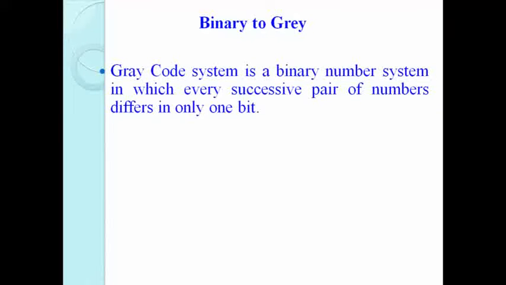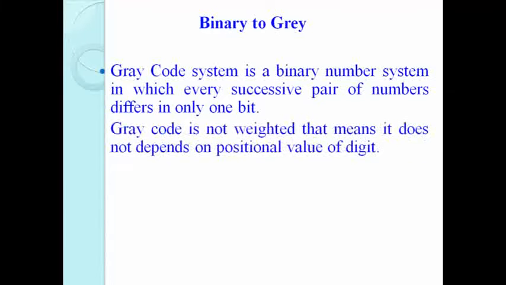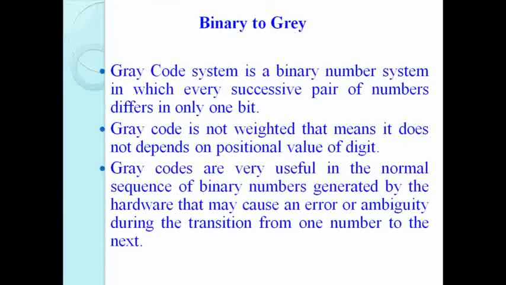Gray code is a binary number system in which every successive pair of numbers differs in only one bit. It does not depend on the positional value of a digit. Gray code is very useful because the normal sequence of binary numbers generated by the hardware may cause an error or ambiguities during the transmission from one number to the next.